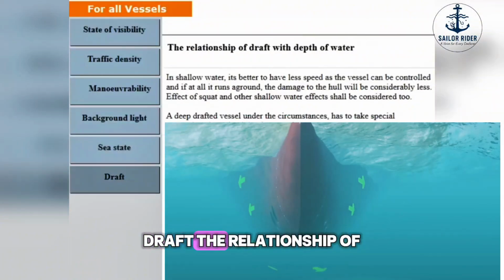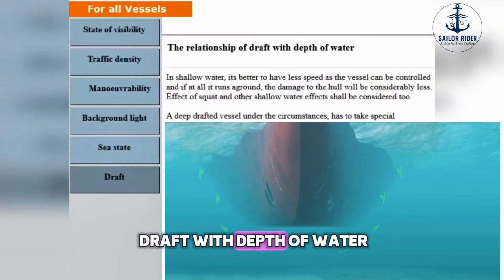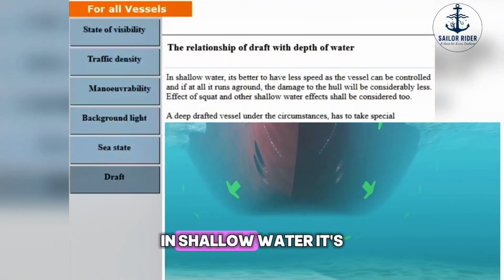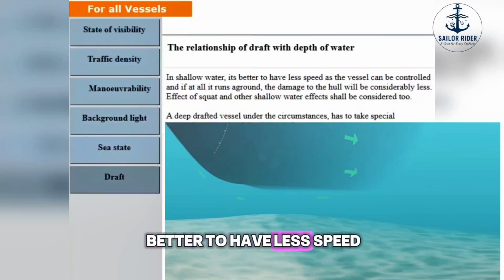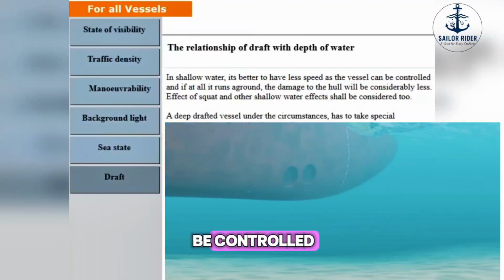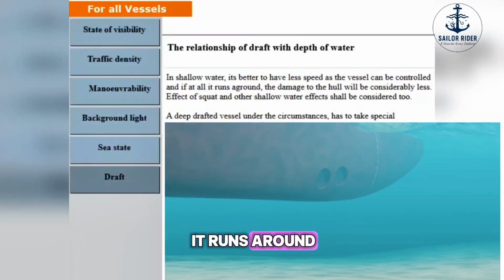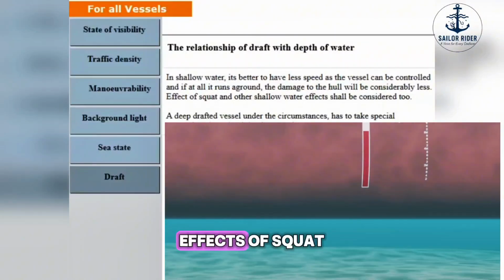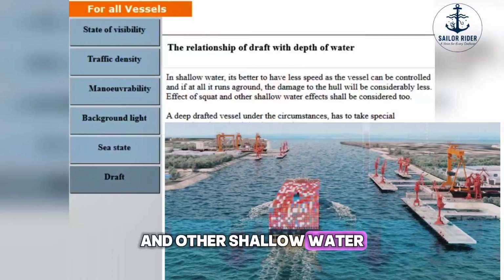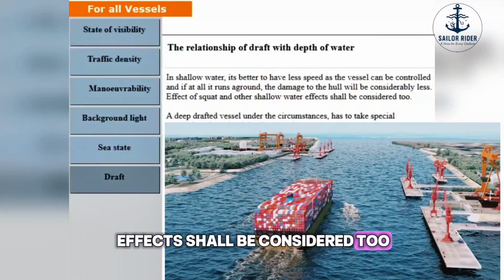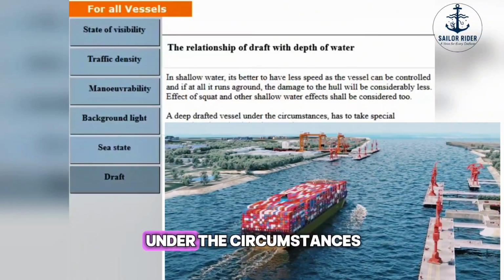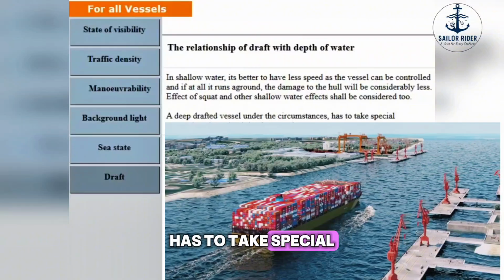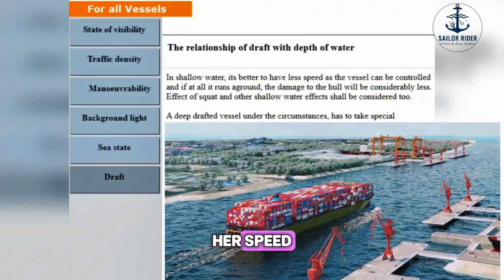Draft. The relationship of draft with depth of water. In shallow water, it's better to have less speed as the vessel can be controlled, and if at all it runs aground, the damage to the hull will be considerably less. Effects of squat and other shallow water effects shall be considered too. A deep-drafted vessel under the circumstances has to take special precautions in maintaining her speed.